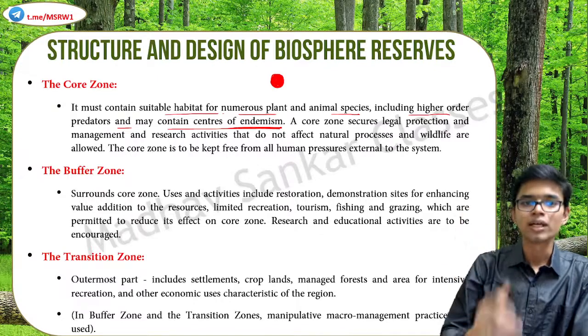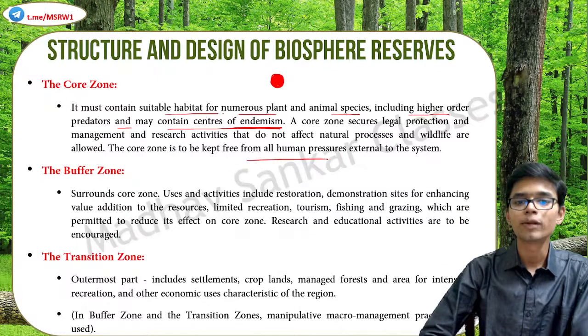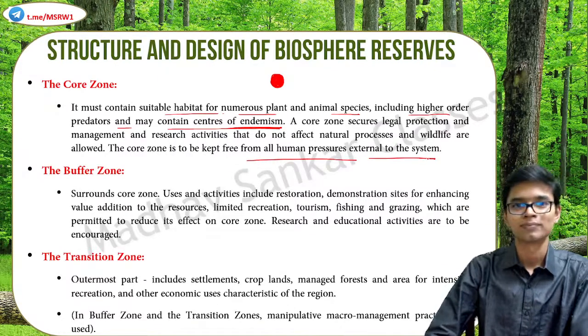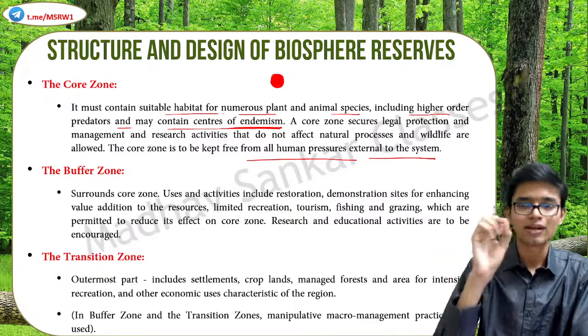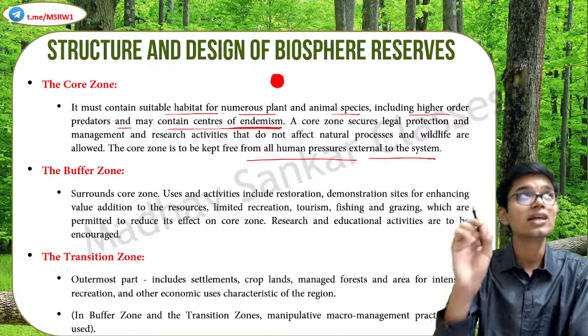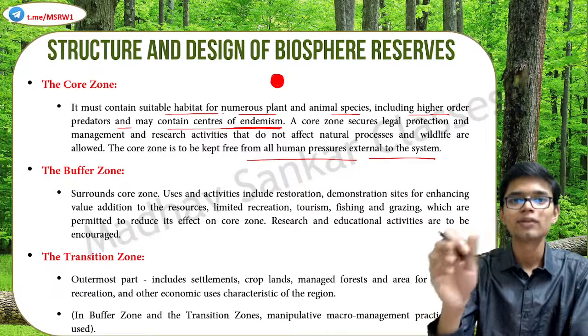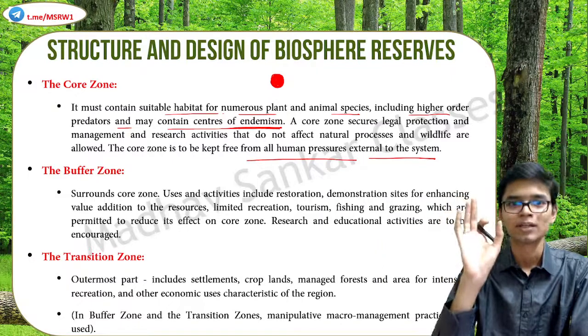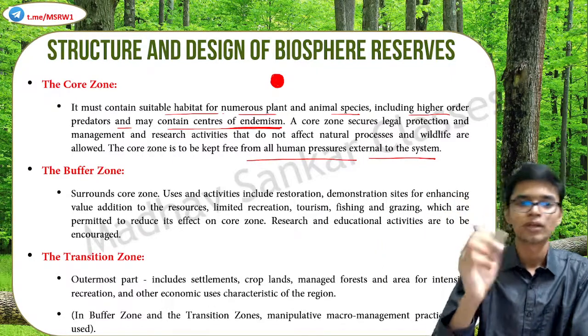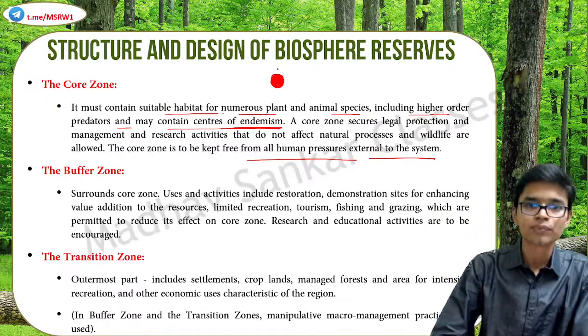This core zone is kept free from all human pressures external to the system. Only very limited research activity is allowed, and that research will in no way tamper with the natural process of that ecosystem. So that is the core zone. Outside the core zone, you have the buffer zone.